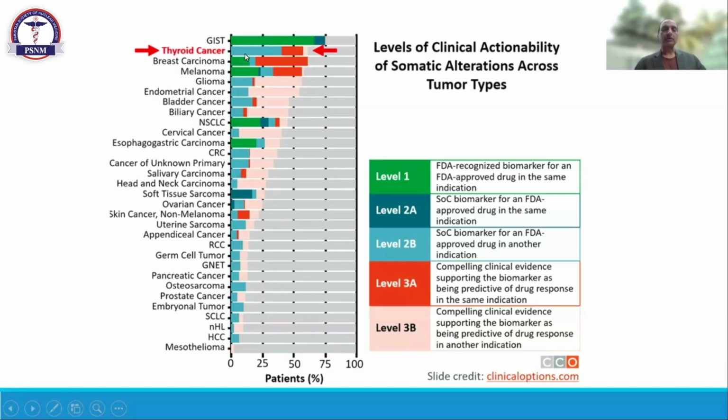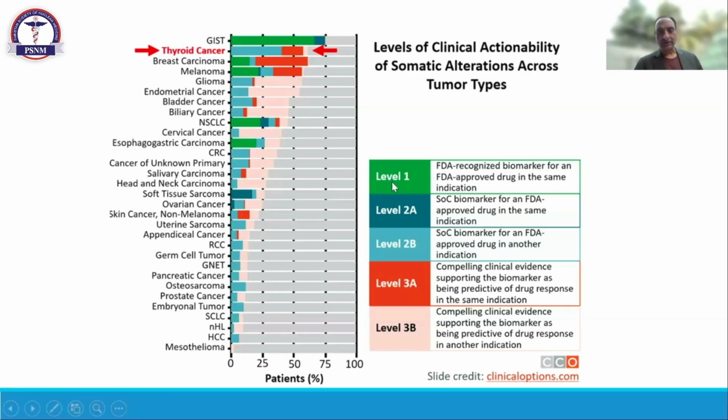The second most common tumor showing some mutation is thyroid cancer. In medullary thyroid, we have 80 to 90% cases of the RET mutation. In the same way, we have mainly the BRAF mutation in the case of differentiated thyroid cancer. So these are the mutations which can guide us on how to treat further when the patient is not showing response to iodine therapy. Then we have multiple options in the case of breast carcinoma, and multiple options in the case of melanoma.